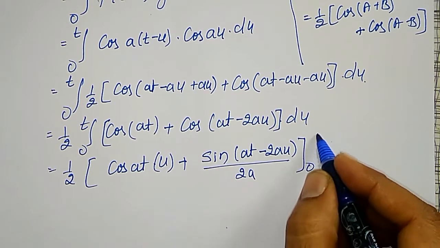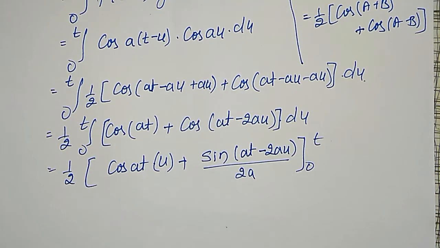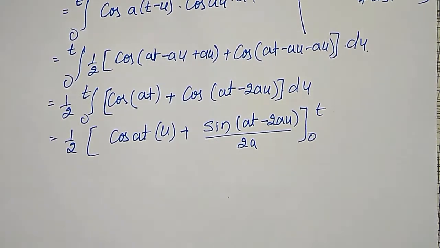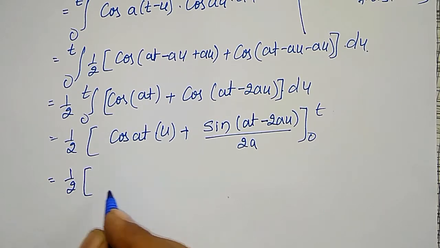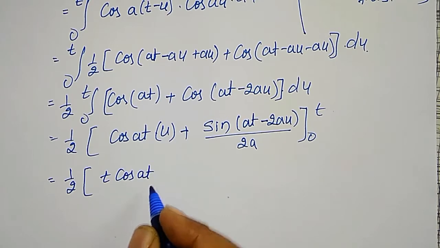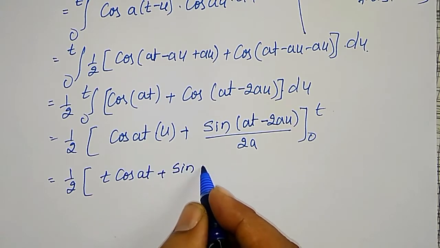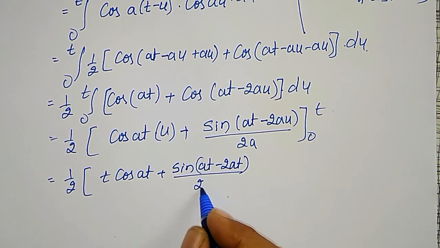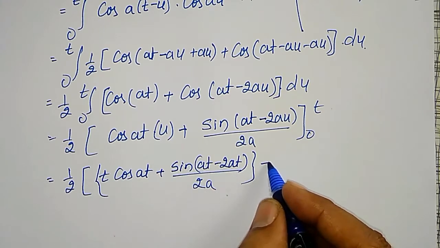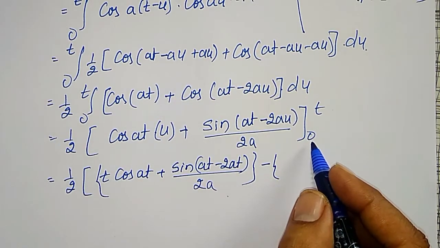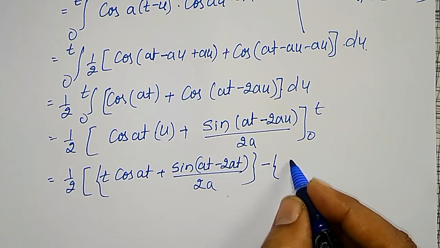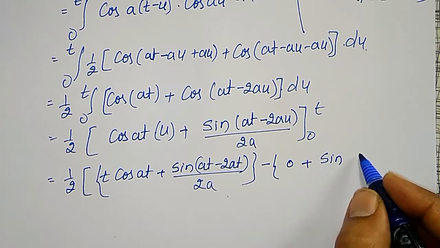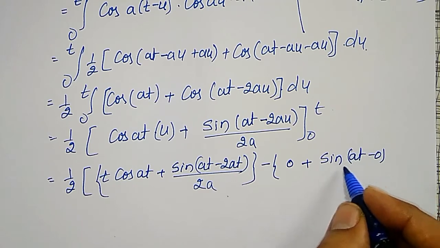This between the limits 0 to t. I have to use upper limit minus lower limit and evaluate. Now 1 by 2 into upper limit first, u equal to t, that is t cos at plus sin at minus 2at whole divided by 2a. This is my upper limit minus lower limit, u equal to 0 I have to substitute, that is 0 plus sine of at minus 0 divided by 2a.